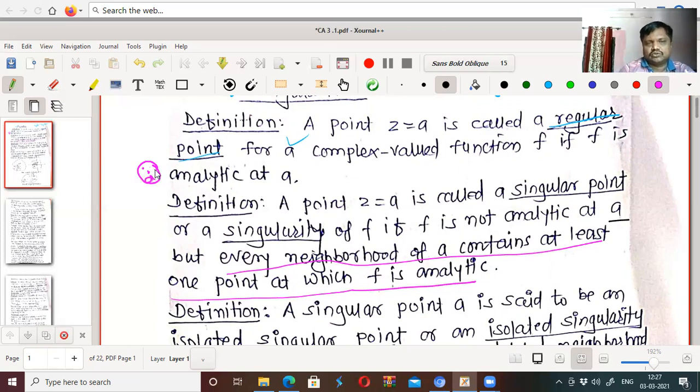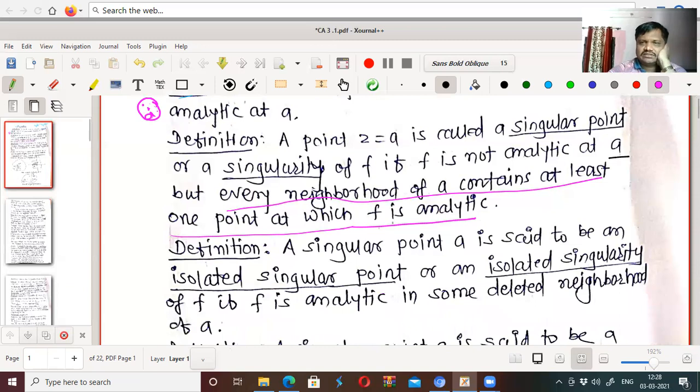So every neighborhood of a must contain at least one regular point of f, then that point is called a singularity or singular point of the function. It will not be analytic at that point, but nearby, the function should be analytic at at least one point.